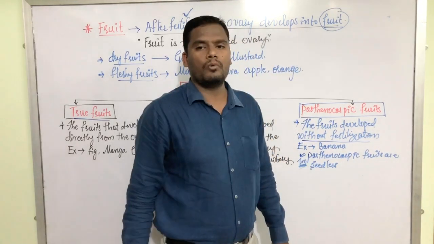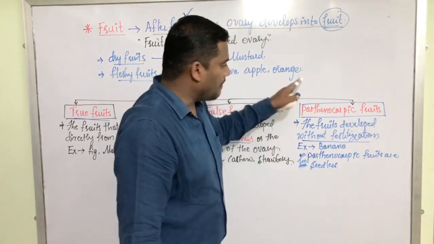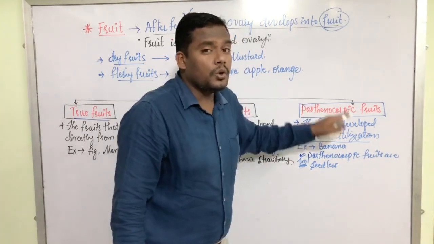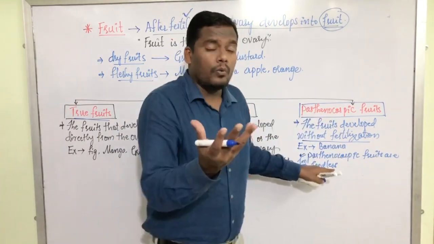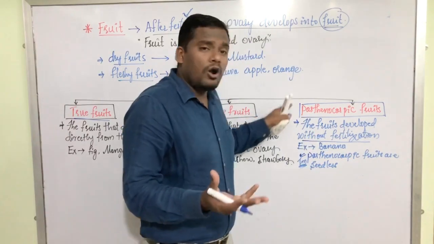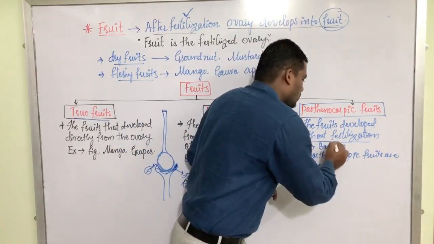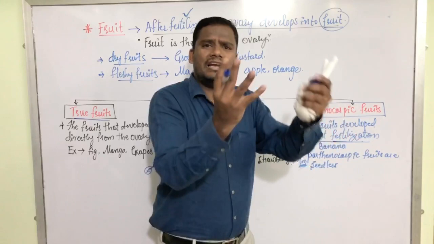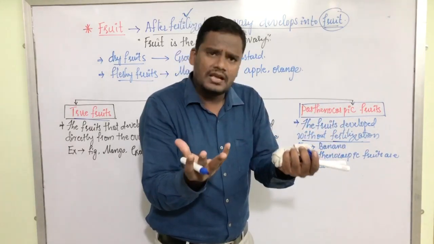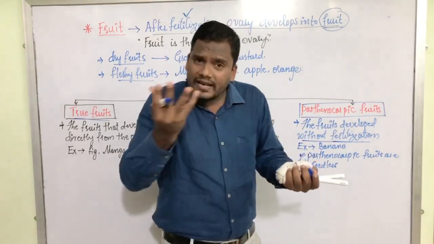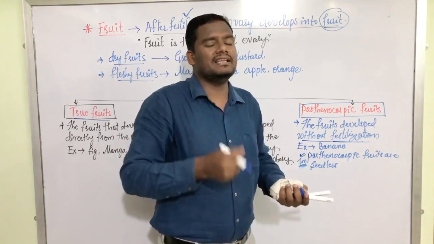Parthenocarpic fruits, they don't have seeds at all. Why don't they have seeds at all? Because they are not developed from a process of fertilization. They are directly developed without any fertilization. That is why the ovule has not been converted into a seed inside the fruit.